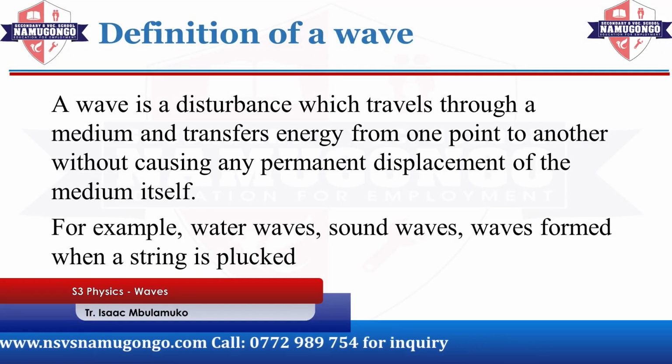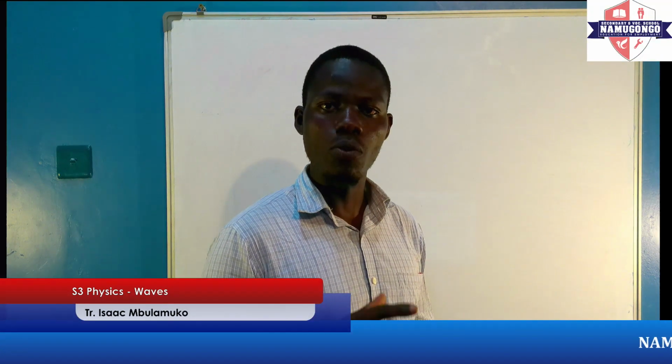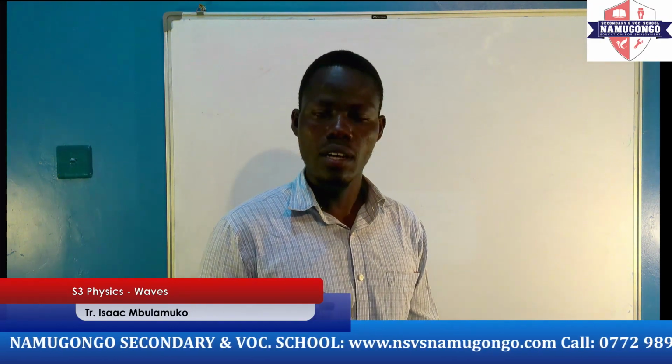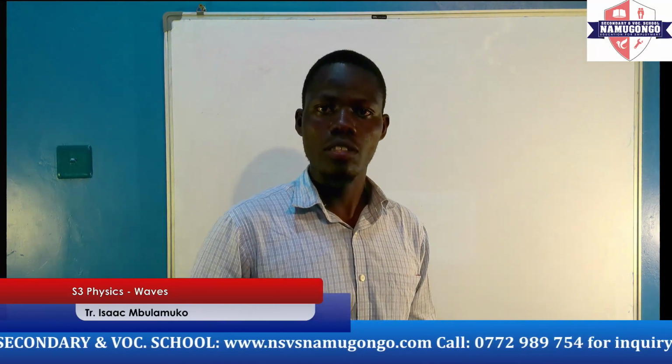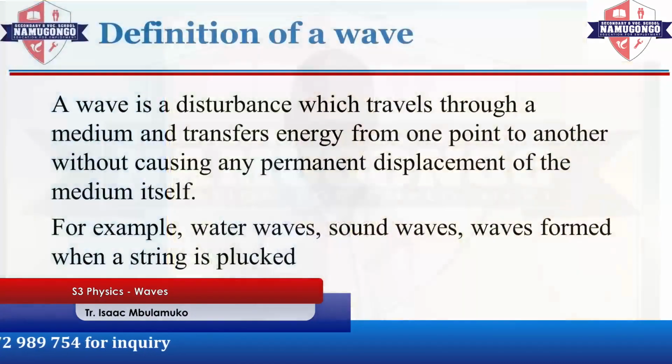So, what is a wave therefore? We've all been to the ocean and we've sometimes played in water. What do you observe when you throw a stone into water? You will see a pattern of water moving, following a shape. This is what we are terming as a wave. So this is the kind of wave. Sometimes we've used ropes when we are playing games as children. We rotate or we swing the ropes up and down. This pattern creates a form of a wave. And this is what we want to look at in physics.